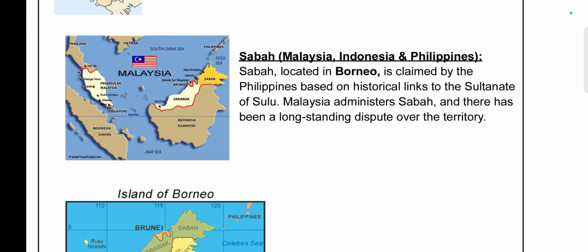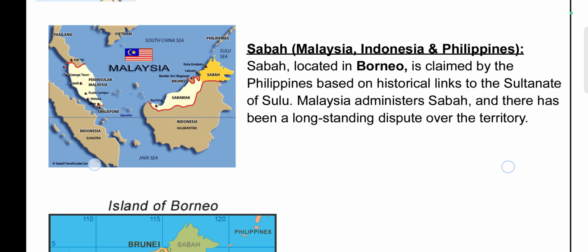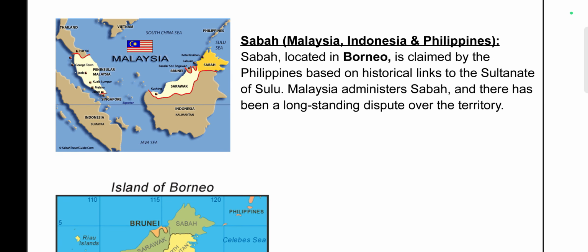Next is Sabah, located in Borneo and claimed by the Philippines based on historical links to the Sultanate of Sulu. Malaysia administers Sabah, and there has been a strong, long-standing dispute over the territory. So you might be remembering a question related to this. A similar question can be asked by UPSC here about Sabah and where it is located.